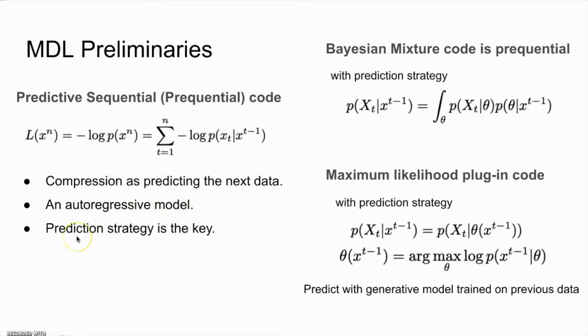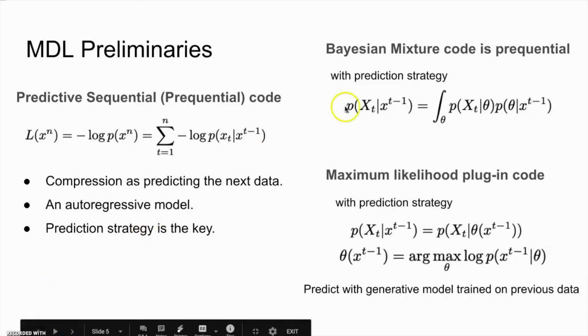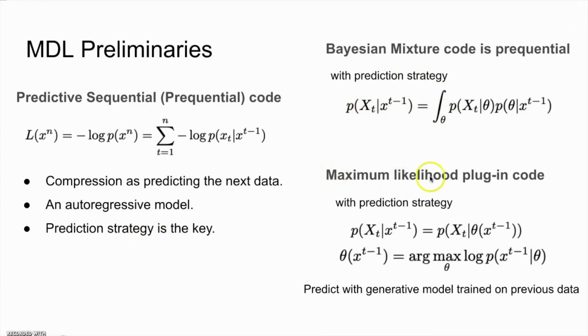The key for this code is to use a prediction strategy that predicts the next observation based on previous observations. For example, the Bayesian mixture code uses the following prediction strategy. Another example is the maximum likelihood plugin code, which uses a prediction strategy based on a parametric model with parameter theta, where the parameter is trained by maximizing the likelihood of previous data.